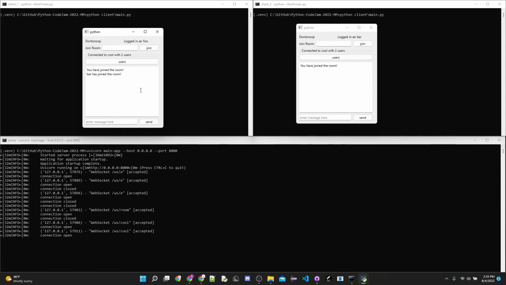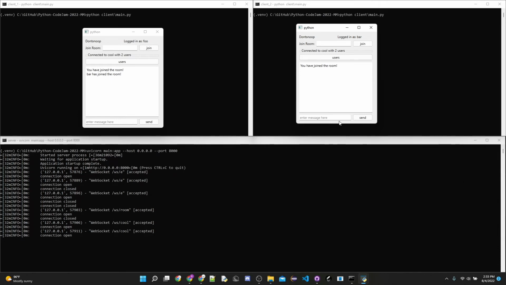The user who joined would be sent to Foo, the time of that user joining, and a new list of users. As you can see here, when I click on users, it is updated from just Foo to Foo and Bar. Same thing on this side. Foo and Bar are both users or members of this room.